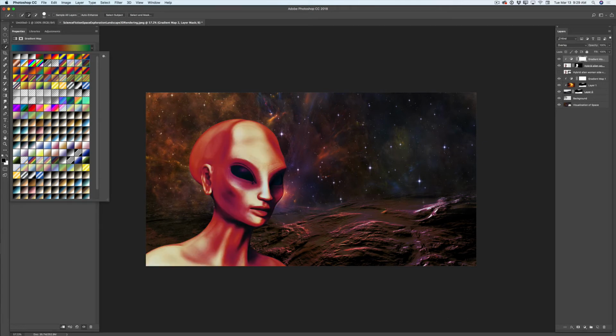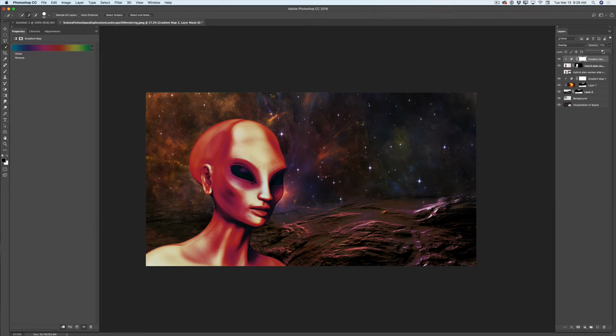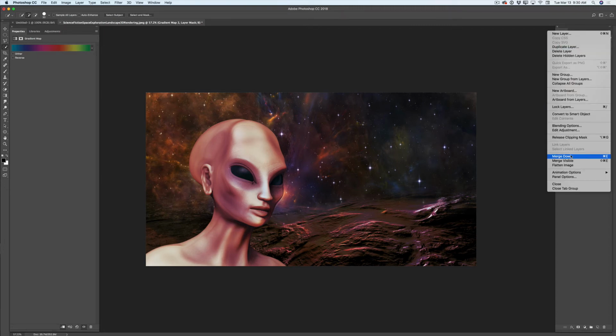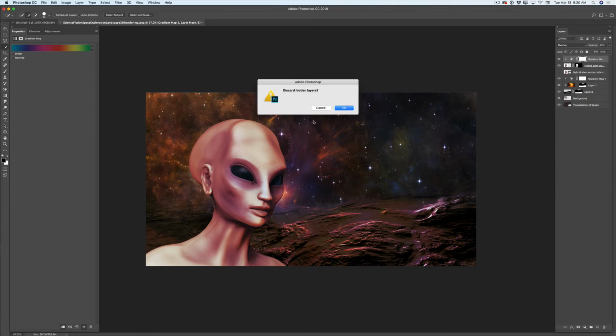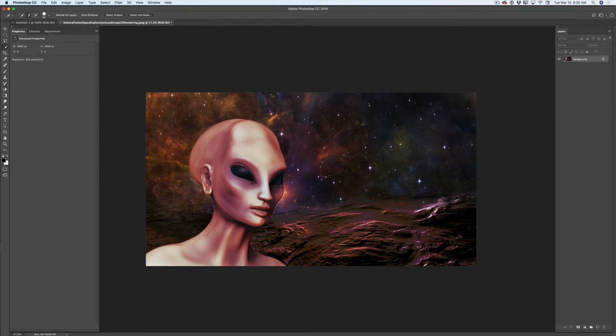And now I will bring down opacity for my adjustment layer, for my gradient map layer, just like that. Perfect, right? I love it a lot. Now, guys, I will merge all my visible layers, but I still have one hidden layer. It's my alien before I removed background. So I will click flatten image, and Photoshop will ask me if I would like to delete my hidden layer. Yes, of course, and voila.